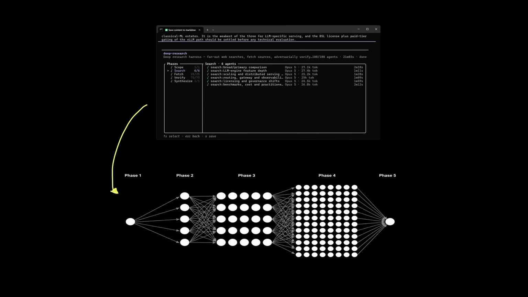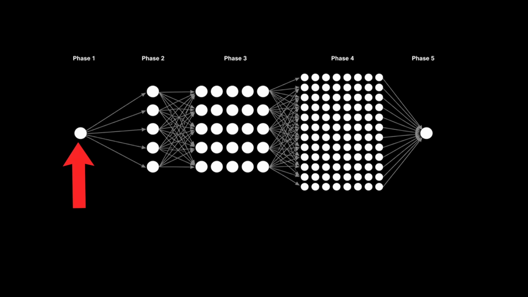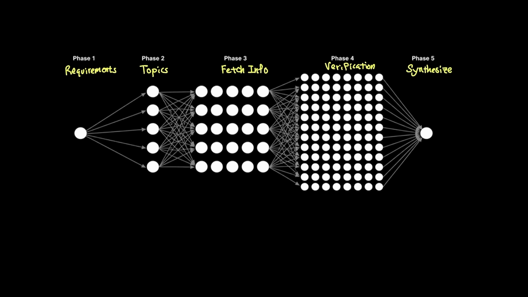Here's another way to visualize the workflow that Claude Code generated for my deep research from earlier. This consists of 5 phases. 1 agent for scoping the requirement, 5 agents to gather credible websites to research for each subtopic, 25 agents to then actually fetch the information and pass it to the next, and 75 agents to verify the facts and vote on the credibility, and finally, 1 agent that generates the full report in the end. And this workflow you're seeing here is a form of a graph. In this case, because execution only flows from left to right, with no node going backwards, which would form a loop, this is called DAG, or Directed Acyclic Graph.